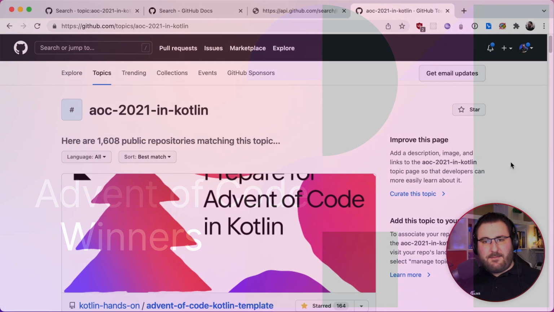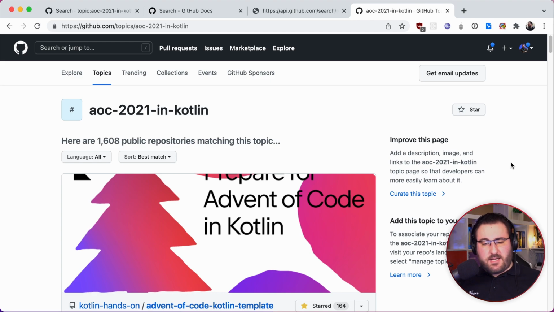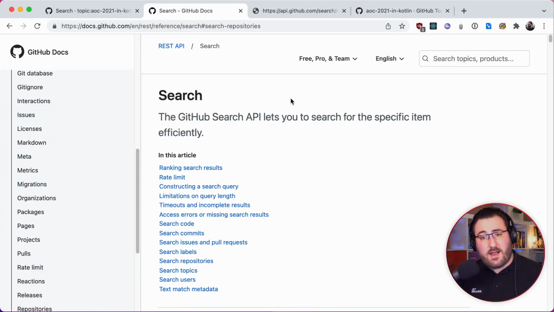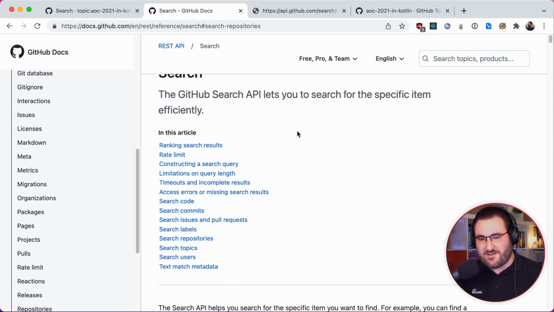If we look on the GitHub topics page for AOC 2021 in Kotlin, we can see there's over 1,600 people who participated in the challenge. That's really exciting. But it also means there's a couple too many people for me to just write on a list, roll a dice, and then just say, okay, those are the winners. Unless someone wants to send me a 1,608-sided die. Please don't. But I was looking around at the GitHub API, specifically the GitHub Search API, and it seems that this is going to be my rescuer that's going to save me from writing down 1,600 names on paper.